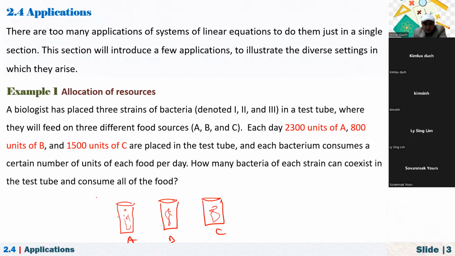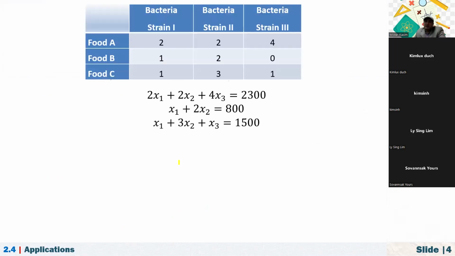The question is asking, what is asking here? The question is, let me just highlight this. How many bacteria of each strain can coexist? We can just put them into the same test tube, coexist, and consume all of the food, right? So now we assume that X1, X2, and X3 are the numbers of bacteria of strain 1, strain 2, and strain 3.